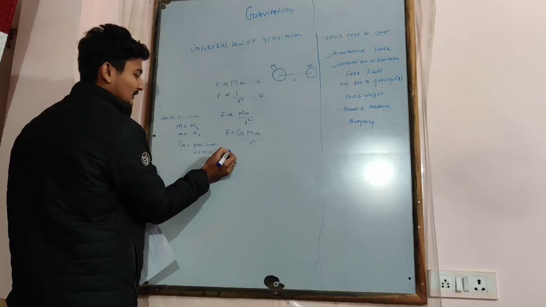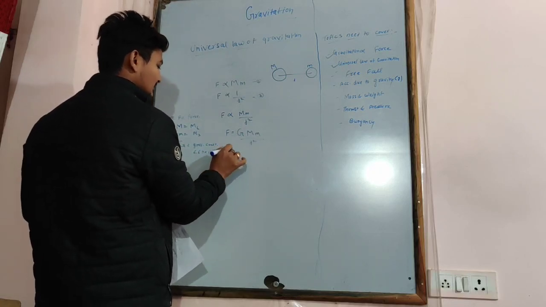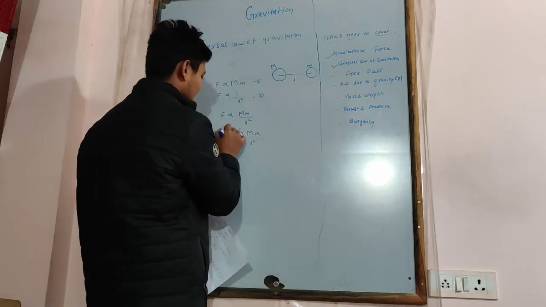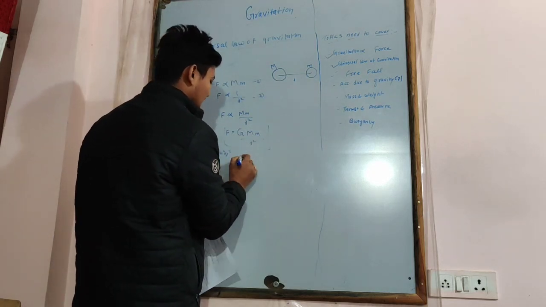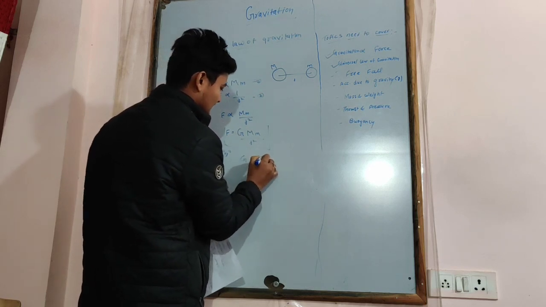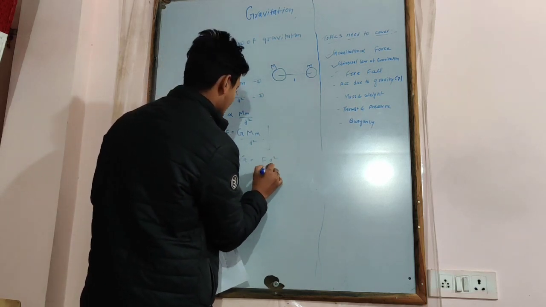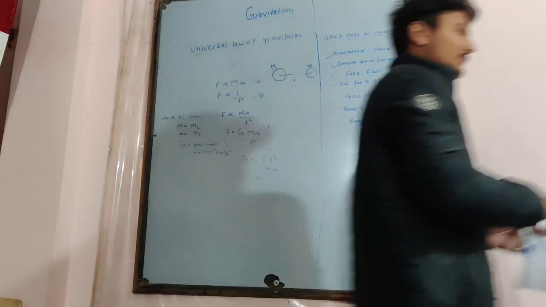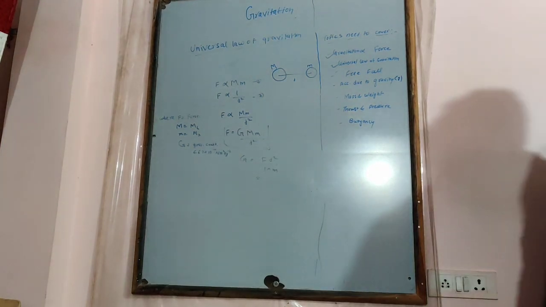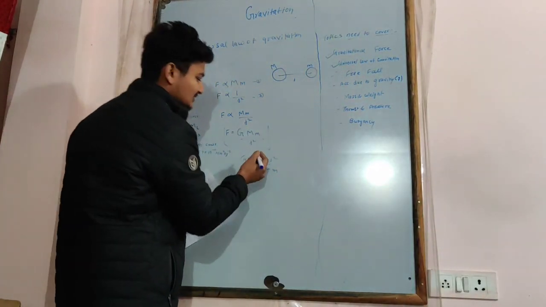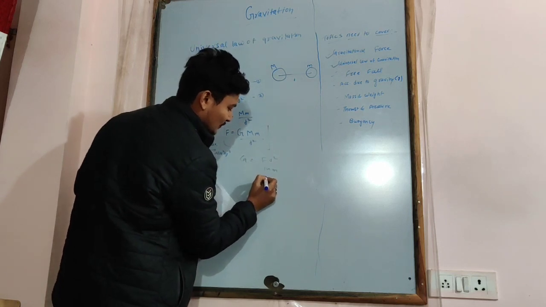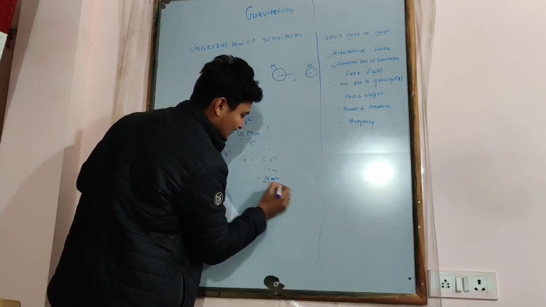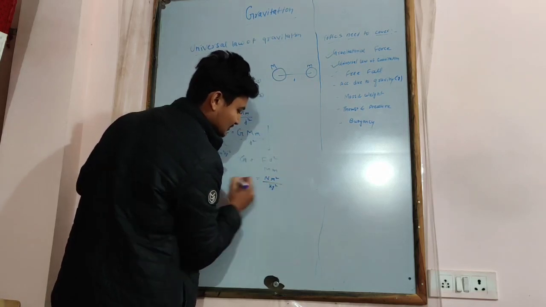Now we need to know how we get the unit of G. From the formula, we can calculate G as F d square upon M m. Now put the SI unit of each quantity. Force is Newton, distance is meter square, and mass is kg into kg, that is kg square.